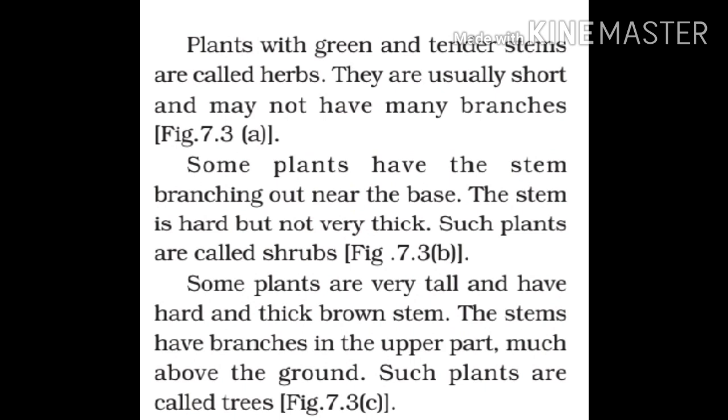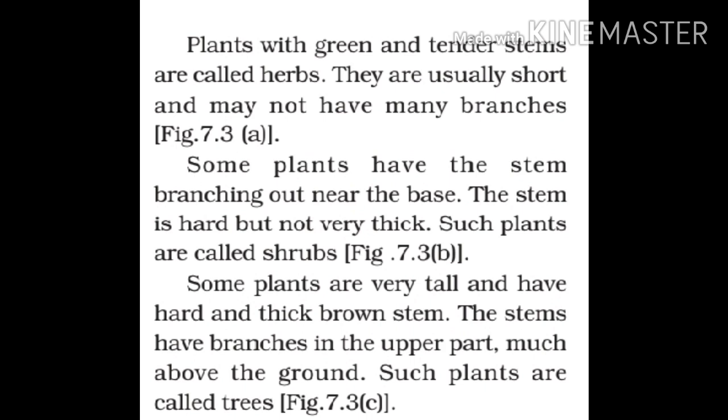Plants with green and tender stems are called herbs. They are usually short and may not have many branches. Some examples are cabbage, paddy, wheat, tomato plant, etc. Some plants have the stem branching out near the base. The stem is hard but not very thick. Such plants are called shrubs. Rose plant, tulsi plant, hibiscus plant are some examples.